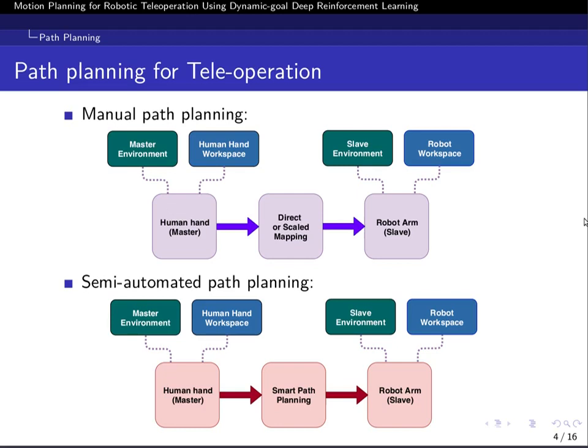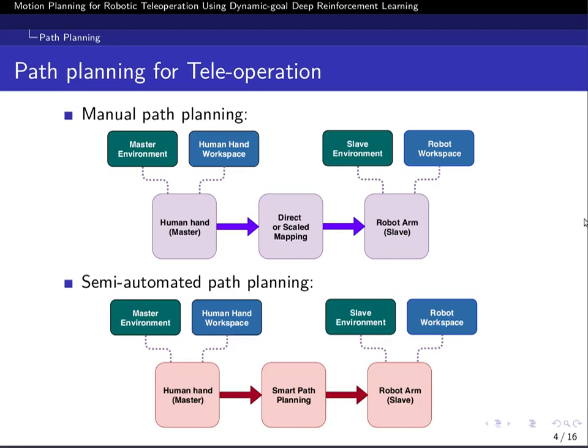Next, I'm going to talk about different path planning methods for teleoperation. One method for path planning is manual path planning, in which the operator is responsible for the whole path planning process. Another approach is semi-automated path planning, in which an algorithm in a computer helps a user to generate the robot path.